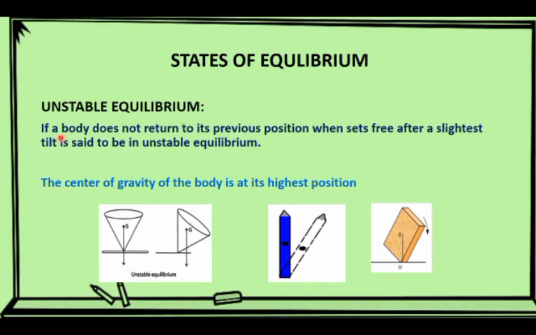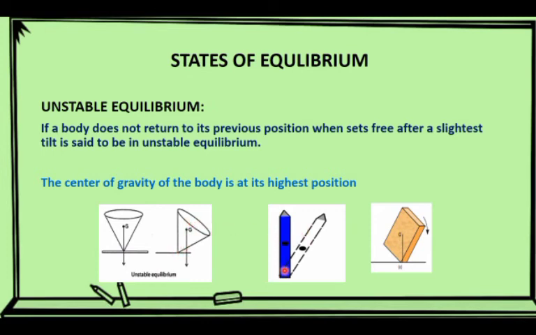Unstable equilibrium. If the body does not return to its previous position when set free after a slight tilt, it is said to be in unstable equilibrium. If a cone lies from the apex side, it is in unstable equilibrium. The vertical line does not pass through the apex of the cone.